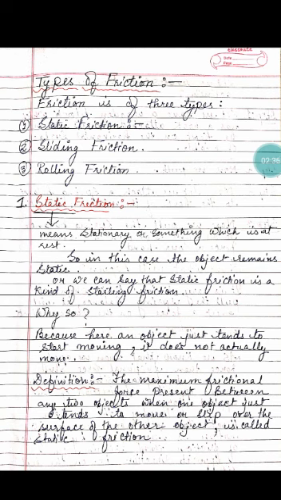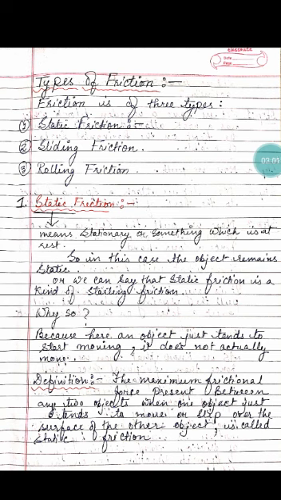Why so? Because here an object just tends to start moving, that is, it does not actually move, it just has a tendency to start moving. So this is also a kind of starting friction.